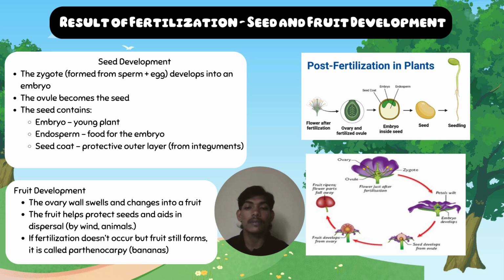Second, fruit development. The ovary walls swell and change into a fruit. The fruit will help protect the seed and aid in dispersal by wind and animals. If fertilization doesn't occur but fruit still forms, it's called parthenocarpy. Bananas, for example.